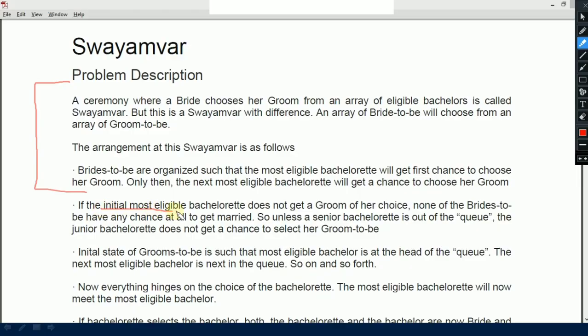If the initial most eligible bachelorette does not get a groom of her choice, none of the brides-to-be have any chance at all to get married.